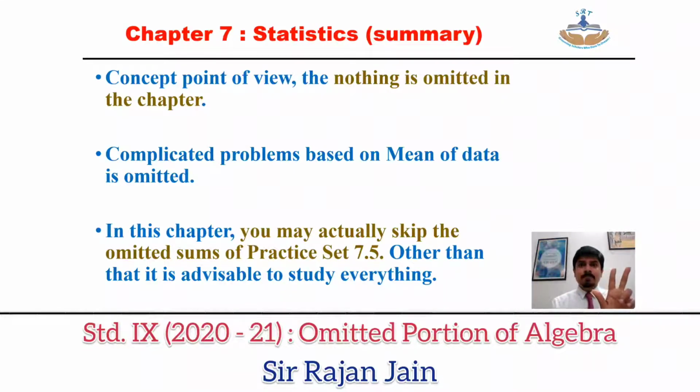Chapter number 3, only linear division is omitted. Chapter number 4, concept point of view, nothing is omitted. Chapter number 5, over there substitution method is omitted. Chapter number 6, concept point of view, nothing is omitted, but the tax table for senior citizen is omitted. And in chapter number 7, concept point of view, nothing is omitted.